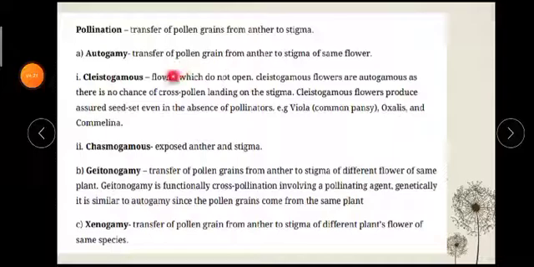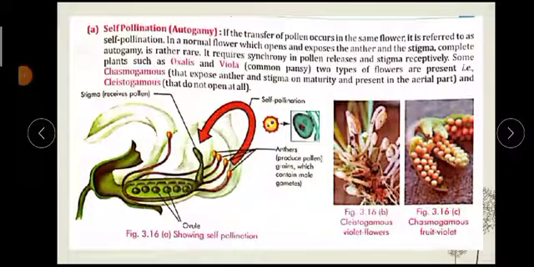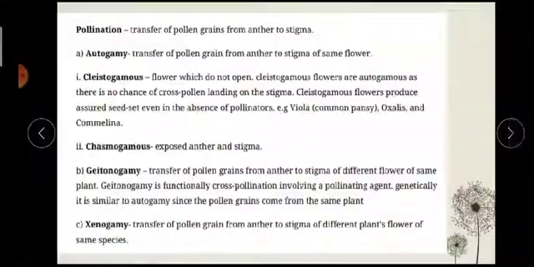So these types of flowers are called cleistogamous flowers. That means these flowers do not open at all. Okay. So in cleistogamous flowers what happens? They are autogamous. Autogamous means the pollen grains of the anther to the stigma will be transferred in the same flower, because there is no chance of cross pollination. Cross pollination means from one flower to a different flower. No chance. In the same flower it will be there.